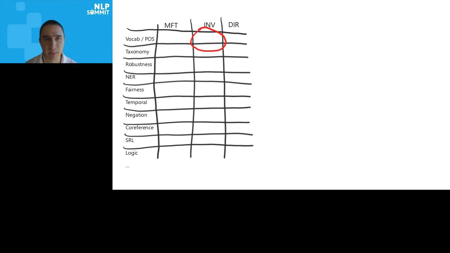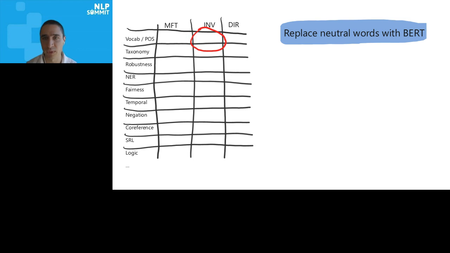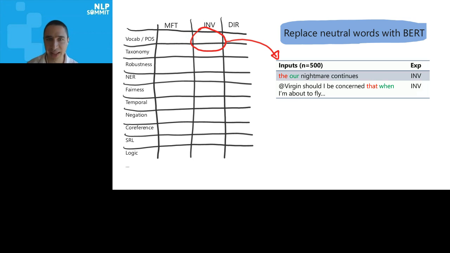If we're testing the vocabulary of sentiment analysis and we want to use an invariance test, here's one we could do. We're replacing neutral words with other neutral words. So we get tweets like this. "The nightmare continues" becomes "our nightmare continues." "Should I be concerned" becomes "should I be concerned when?" It's not changing the sentiment at all, and we see how often our predictions change. Here are failure rates for different models. You can see that in particular Google and Amazon don't do as well in this one. If you change completely neutral words with other ones, you're changing predictions 16% of the time or 12% of the time.